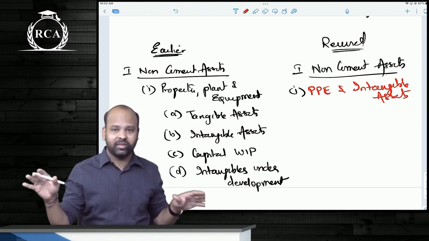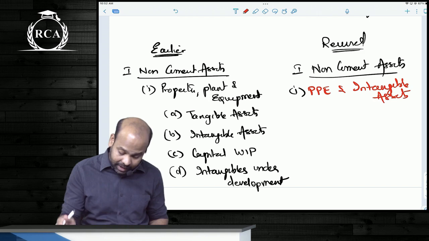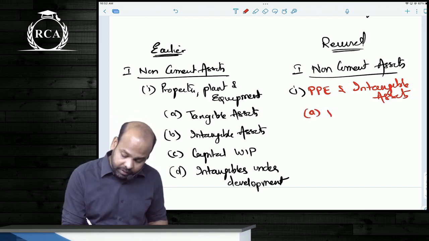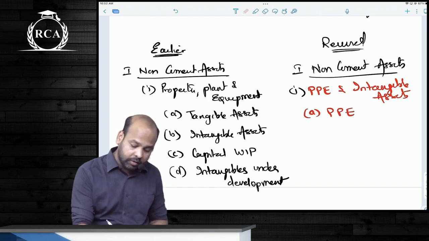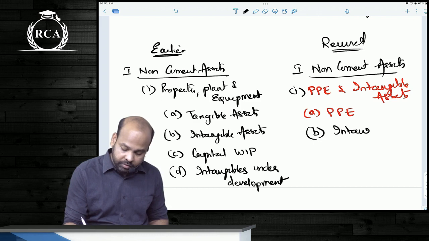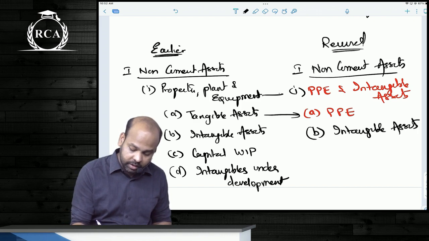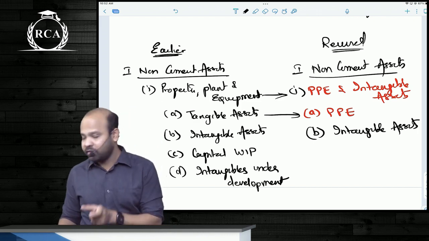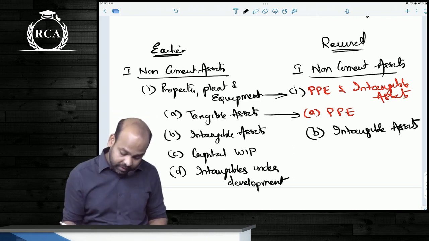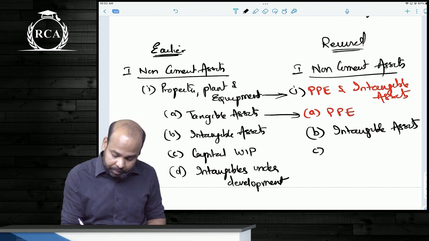It makes perfect sense. Instead of just using the word PPE, guys, you will now be using the word PPE and intangible assets. And under that, instead of using the word tangible assets, you will now use the word property, plant and equipment. All others remaining same. So these are the two changes. Side heading, guys, instead of using the word PPE, we will now be using the word PPE and intangible assets. And instead of using the word tangible assets under the category, you will now be using the word PPE.